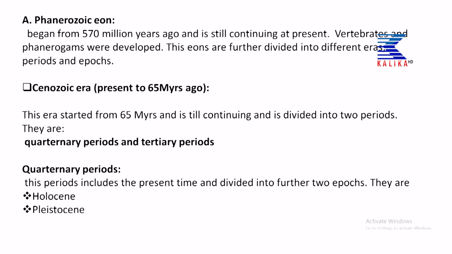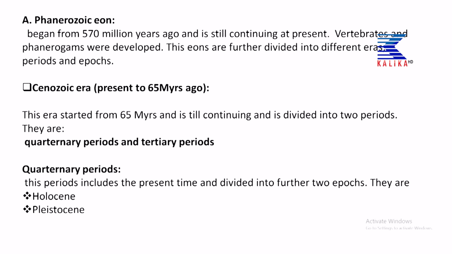You have different types of theories regarding how human beings have evolved, and the vertebrates have evolved from 570 million years ago, not before that. Before that, different types of other organisms were dominating the earth surface. So, this Phanerozoic eon has been divided into different types of eras.